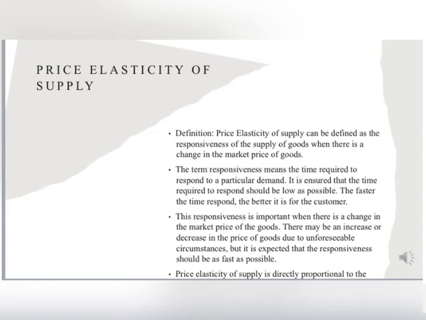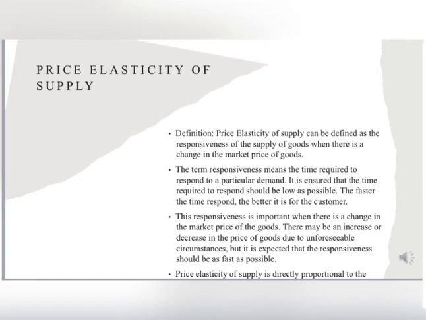Definition: price elasticity of supply can be defined as the responsiveness of the supply of goods when there is a change in the market price of goods. The term responsiveness means the time required to respond to a particular demand. It is ensured that the time required to respond should be as low as possible. The faster the response, the better it is for the customer.